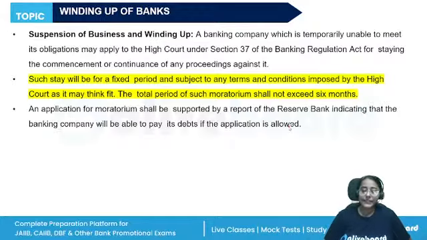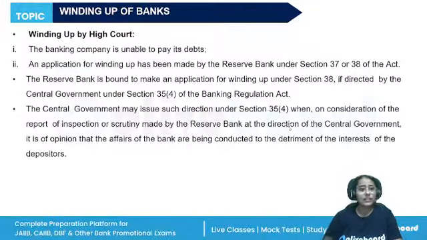If the government is saying that we are going to wind up the bank, and the bank says that if I'm given certain time, I will be able to overcome these temporary hurdles, then the stay can be there. Such stay will be subject to the terms and conditions imposed by the High Court. If within the stay, the bank is unable to correct their behavior, the winding up will be done.